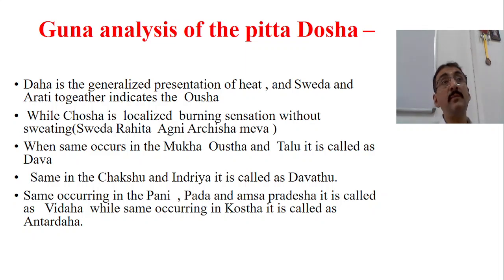When the same Chosha burning sensation occurs in the Mukha Bhaga, Oshtabhaga or Talu Bhaga, it is called Dhava. The same in the Chakshu and Indriya Bhaga is called Dhavatu. The same occurring in the Pani, Pada and Amsa Pradesha, that is limbs and shoulder, is called Vidaha. When the same occurs in the Koshta, that is called Antardaha.